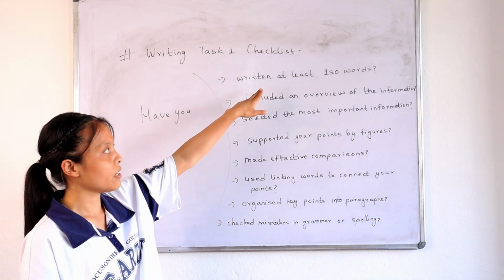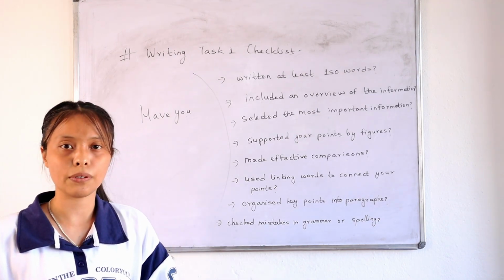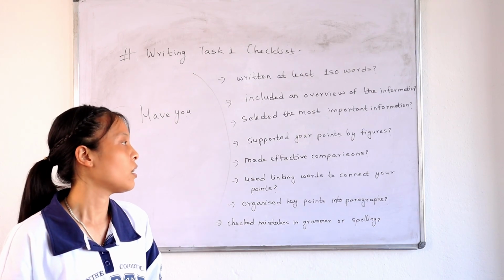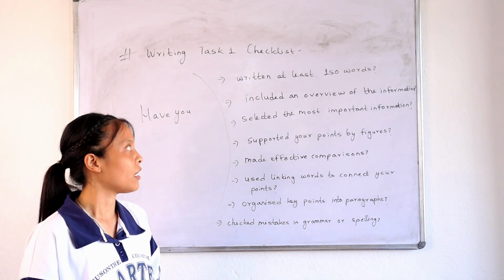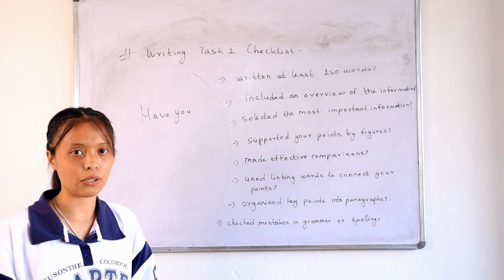First one is, have you written at least 150 words? Always remember that in IELTS, if you write less than 150 words in writing task one, then you will be penalized. So in order to avoid that penalty, you need to make sure that you write a minimum of 150 words.